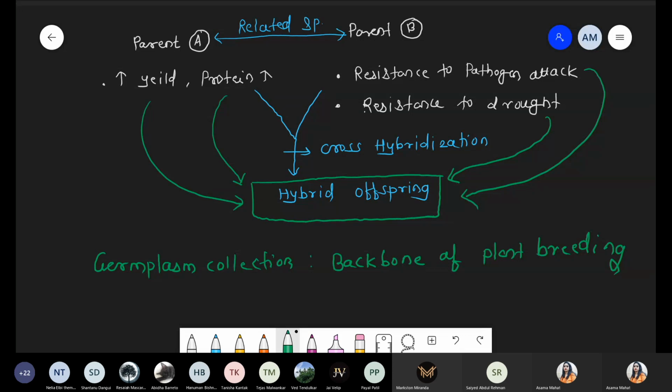So now we are taking some names of the institutes that are involved in germplasm collection.